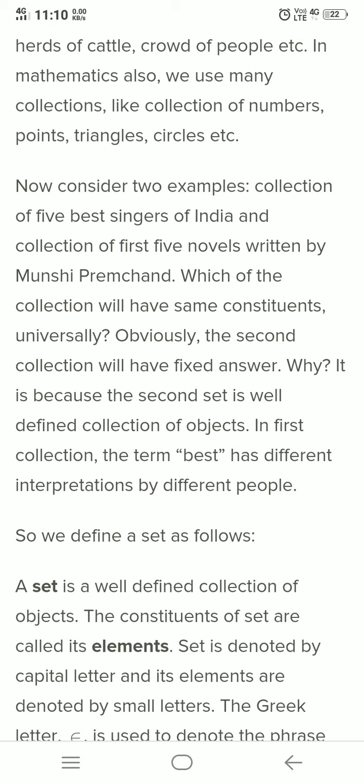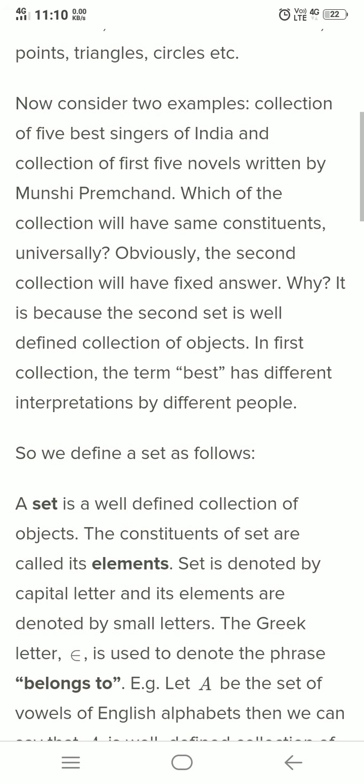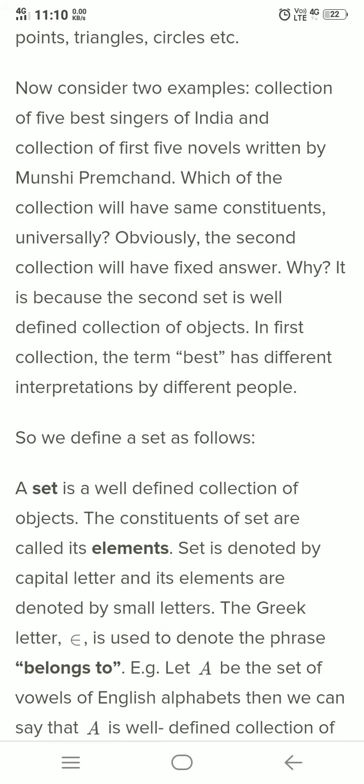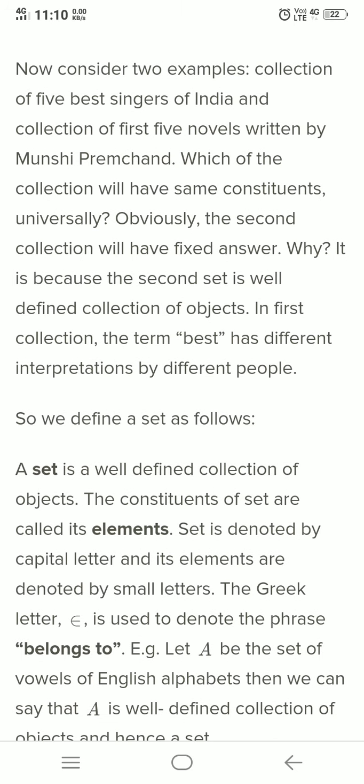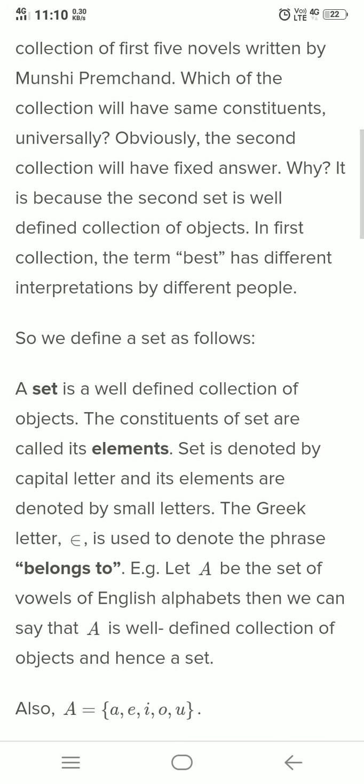Now consider two examples. Collection of five best singers of India and collection of first five novels written by Munshi Premchand. Which of the collections will have the same constituents universally? Obviously the second. The second collection will have a fixed answer. Why? It is because the second set is a well defined collection of objects.